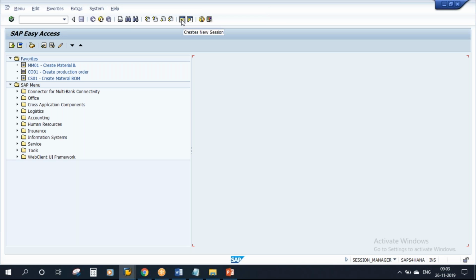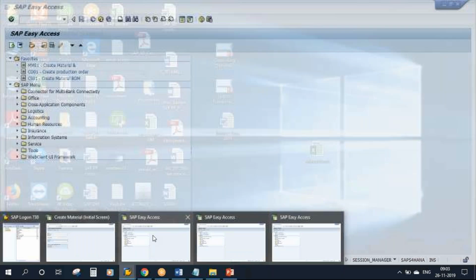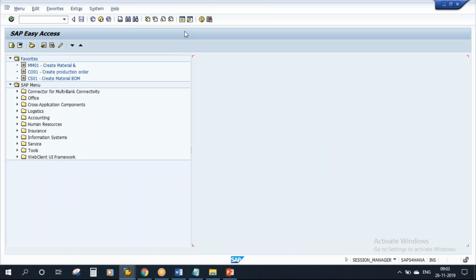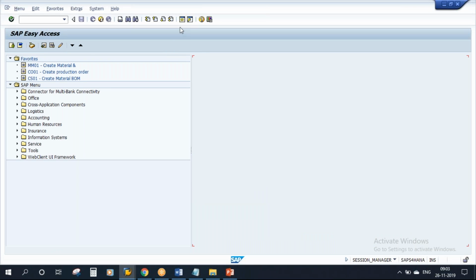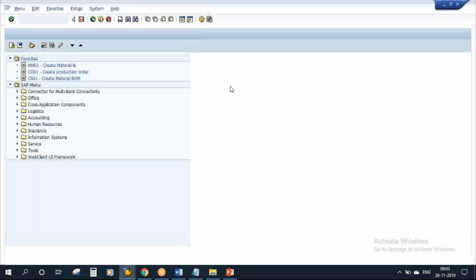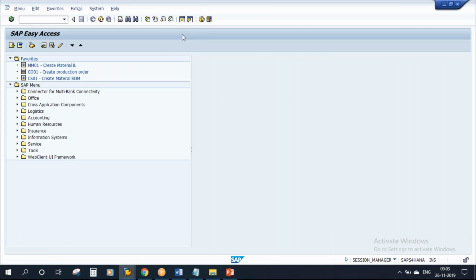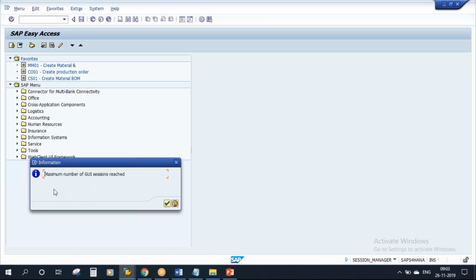Suppose if I open one more, create new session. How many are there now? 4. 1, 2, 3, 4. Next one. 5. 1, 2, 3, 4, 5. I'll open one more. 6. I'll try to open one more. See, now it is showing the message: maximum number of GUI sessions reached.